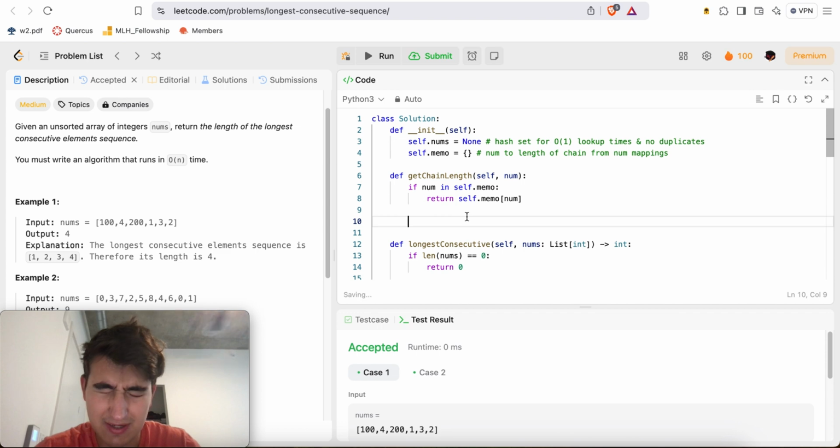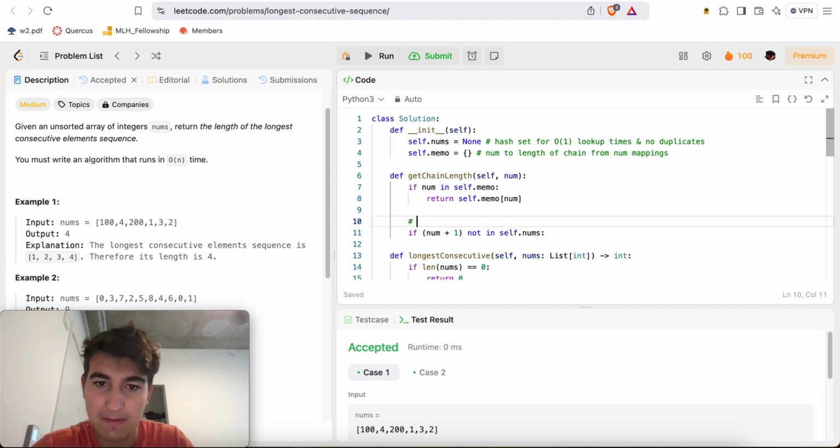Otherwise, here we'll say, first of all, if num plus 1 not in self.nums, base case, num is the last number in the chain, right?